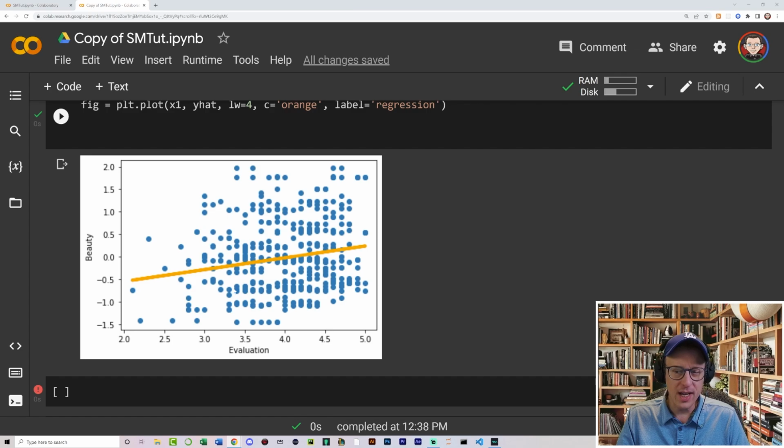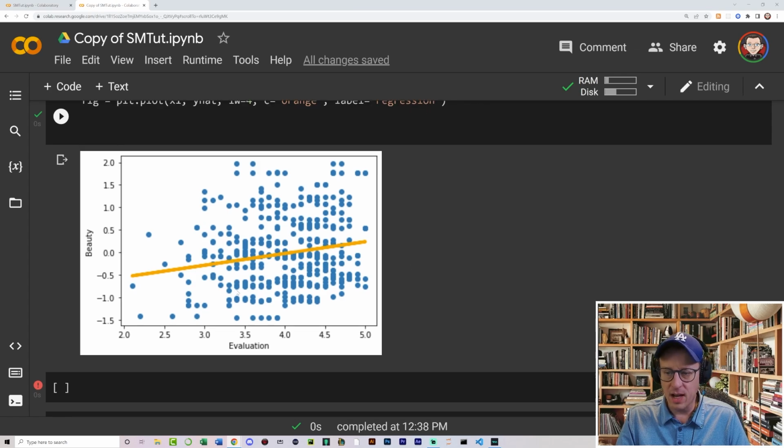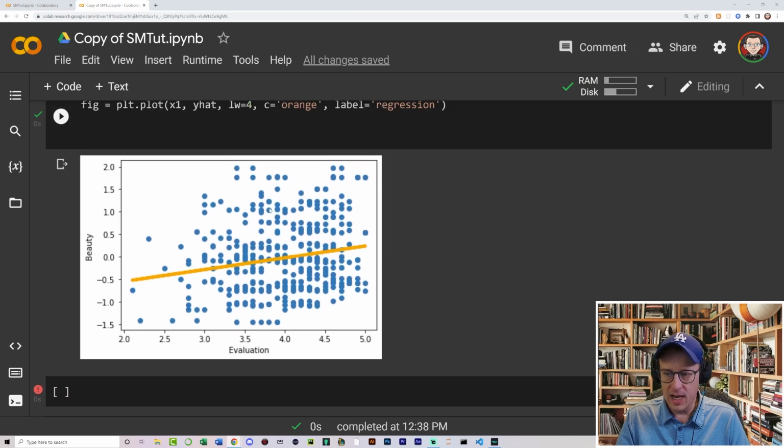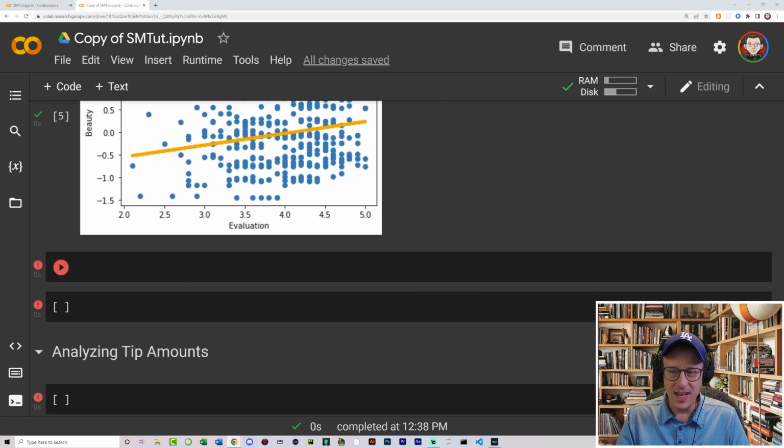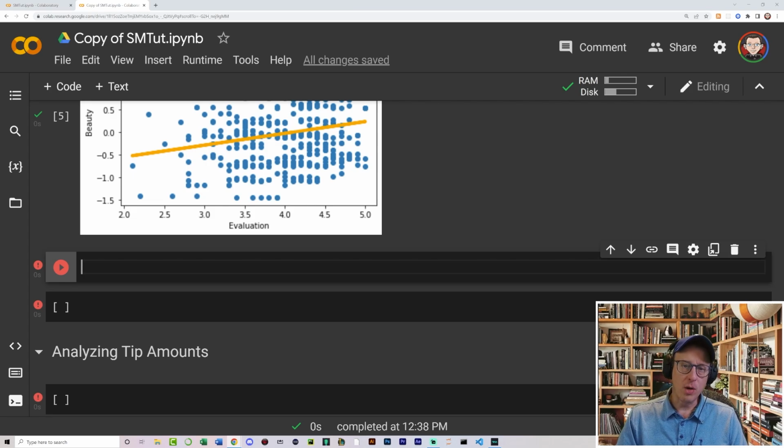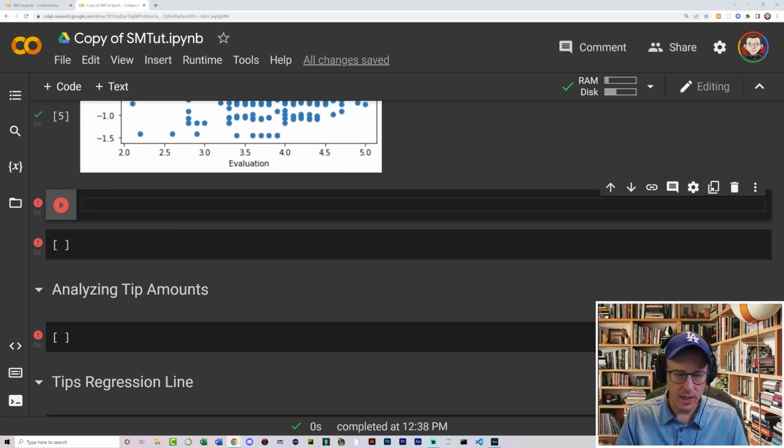However, our regression line is saying that, I don't know, there's something to it. Otherwise, it would not be in an upward turn. So I would say that our regression line is telling us that the said attractiveness of the professor has at least some bearing on the overall evaluation that that professor would get.